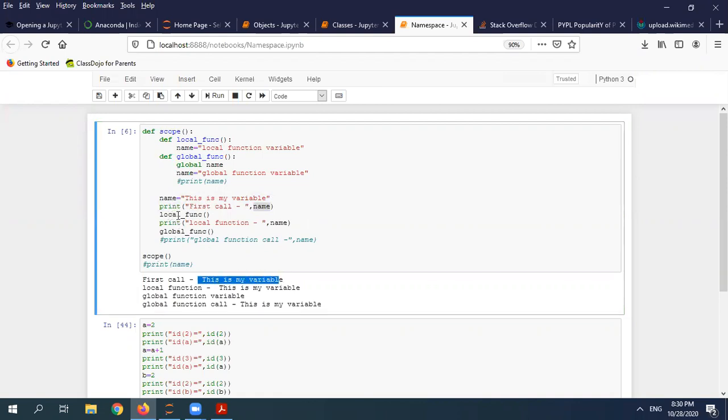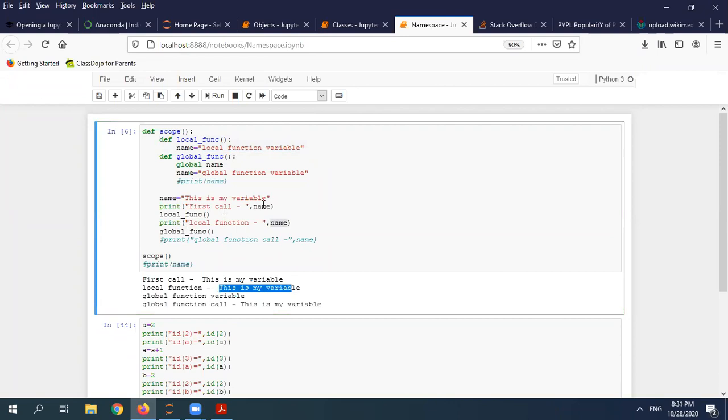Now again I am calling local function, so the controller will go to the local function, and the name will be changed to local function variable. But once it comes out, the scope is gone, because this name is only valid inside this local function. It is not valid outside. So now when I print the name again, it will be the same.